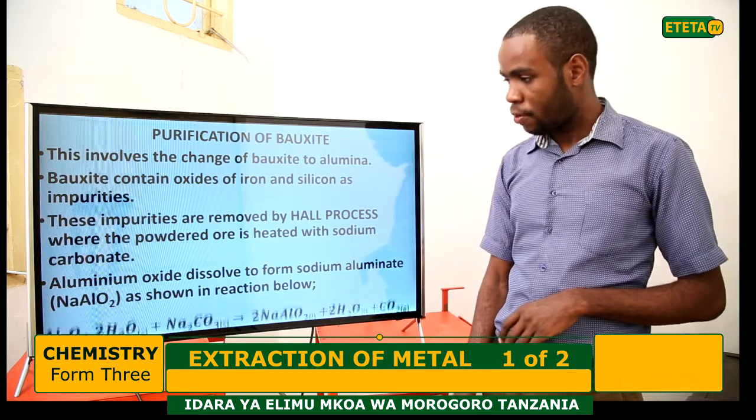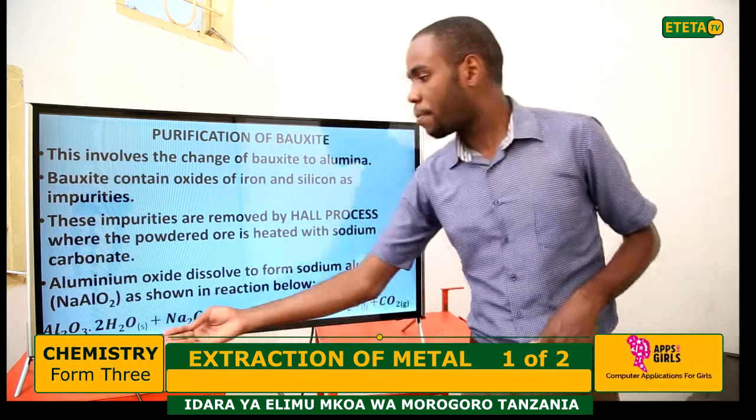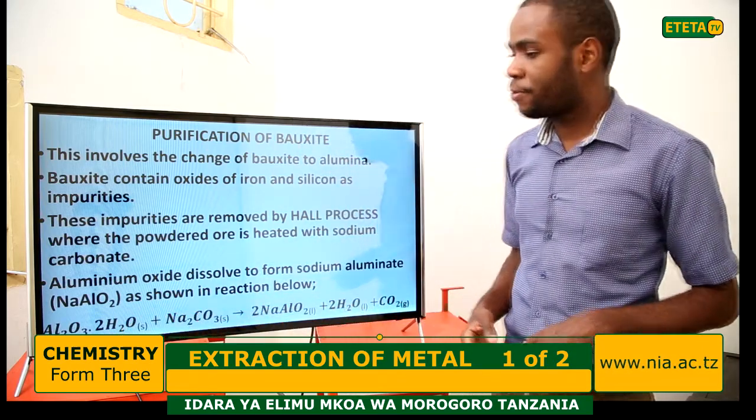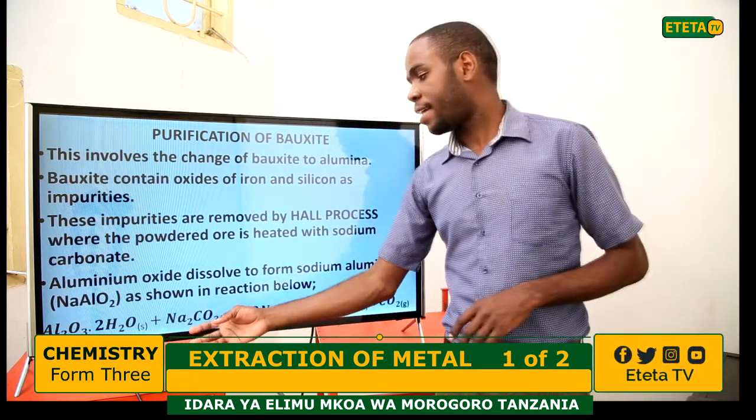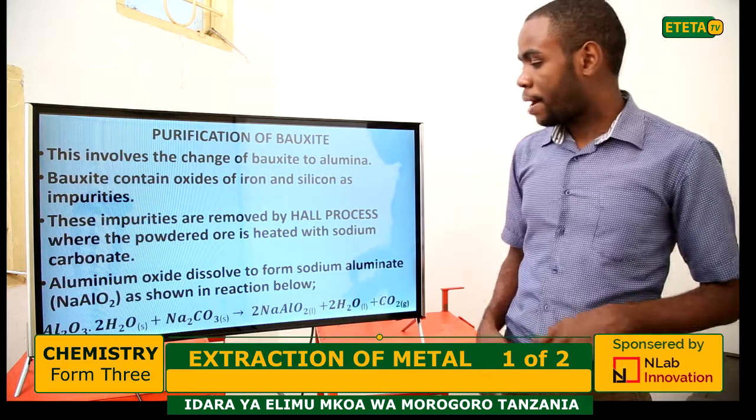Once you heat it, what is formed? This is bauxite, which is hydrated aluminium oxide. It reacts with the sodium carbonate.